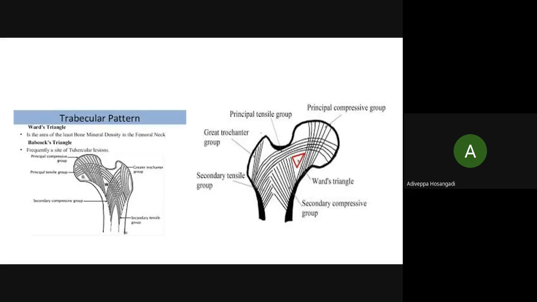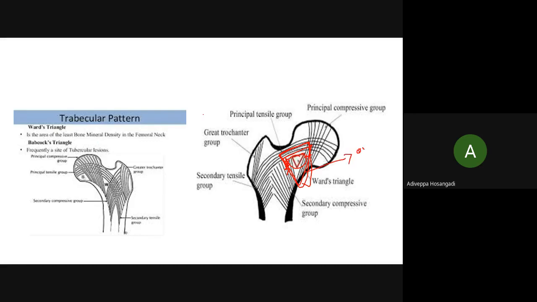Just to reinforce this, don't try to remember which trabecula and other things. In the inferior part of the neck of the femur, there is a Watt's triangle. As this trabecula starts disappearing, this triangle becomes bigger and bigger. So Watt's triangle is evaluated in osteoporosis.